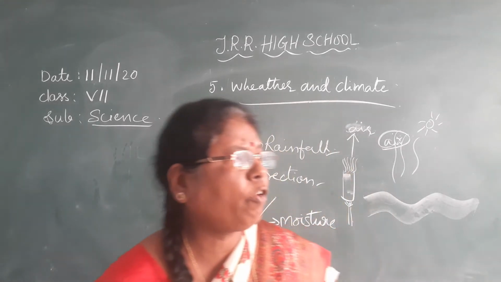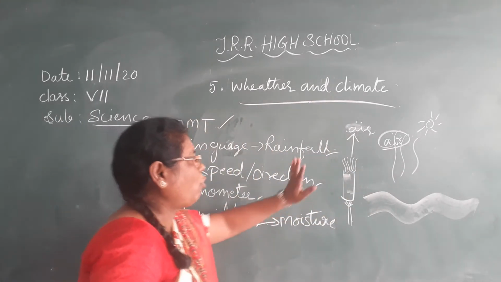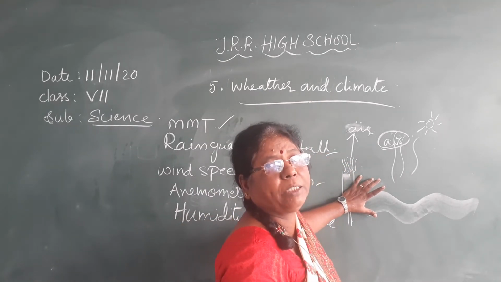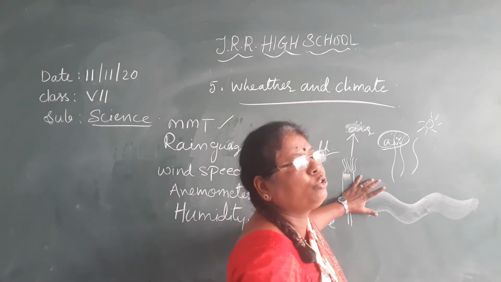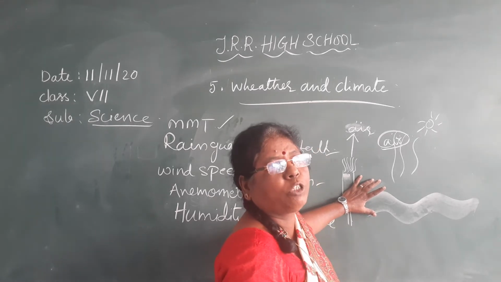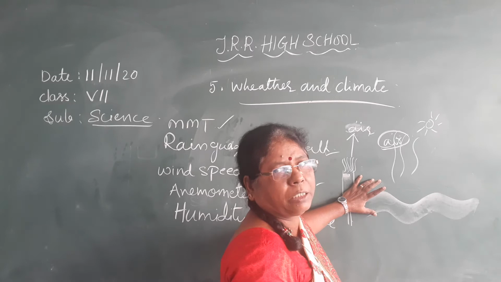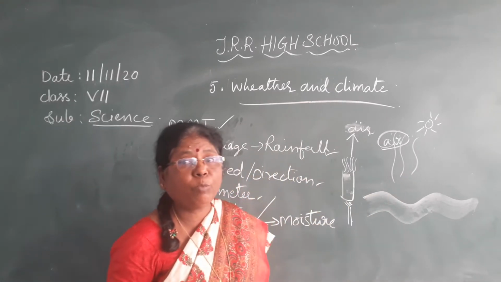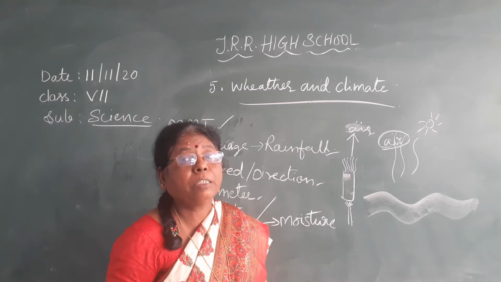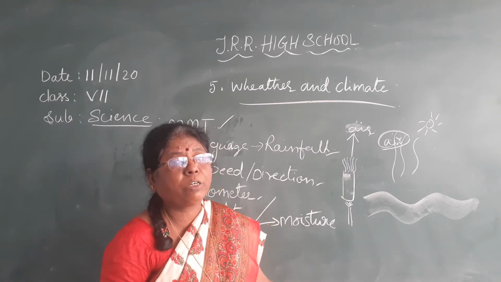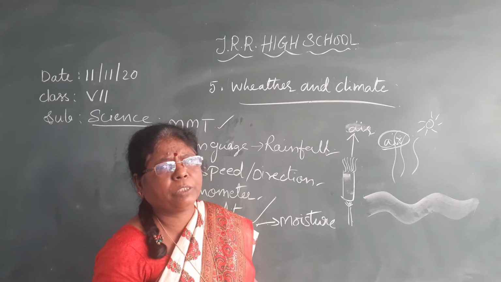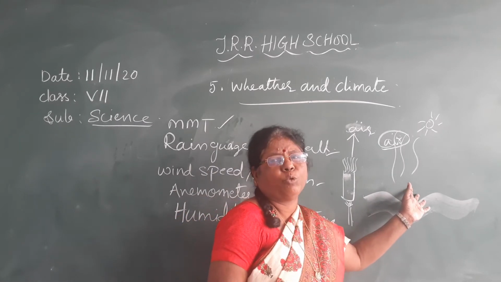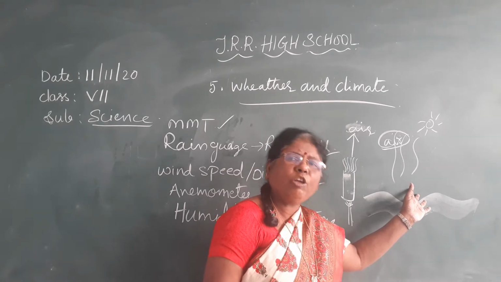So the quantity of moisture in the air is called humidity. It is measured by using an instrument called a hygrometer. Where will the evaporation be more? Where the water bodies are. In the coastal regions, rivers will be there, lakes will be there, isn't it? Water bodies will be there, so evaporation is more. So in such areas, humidity will be more.